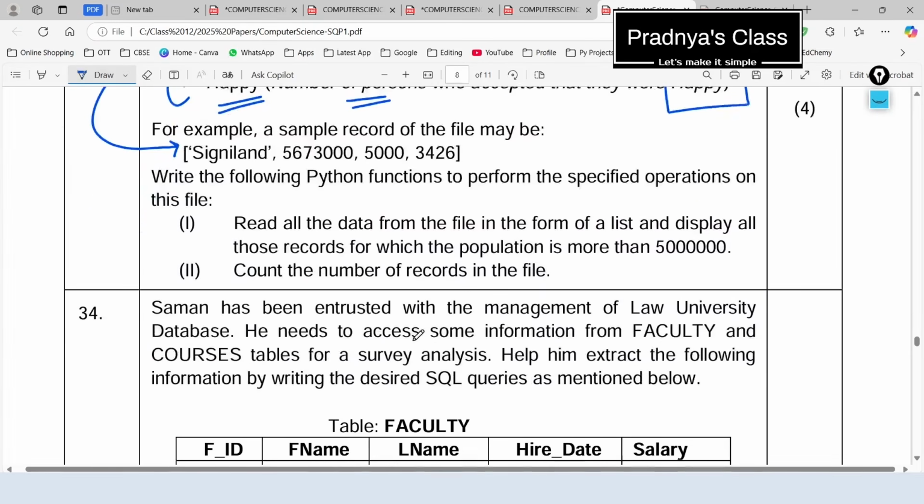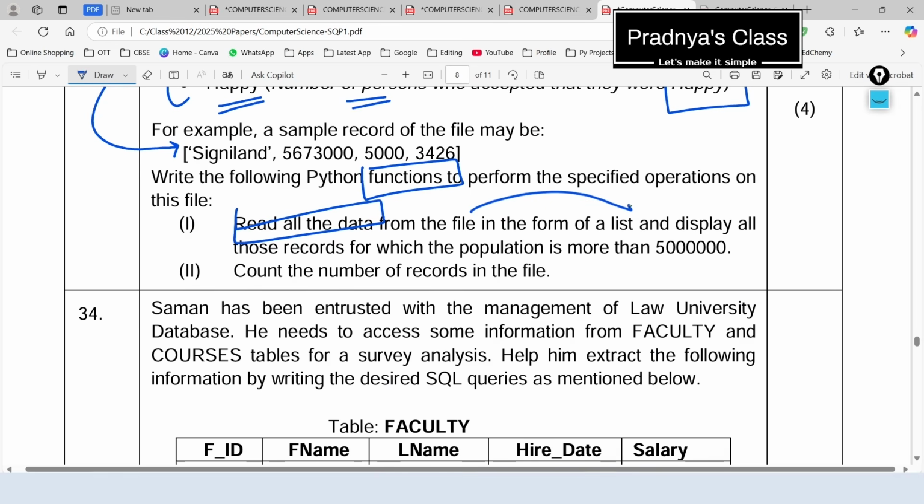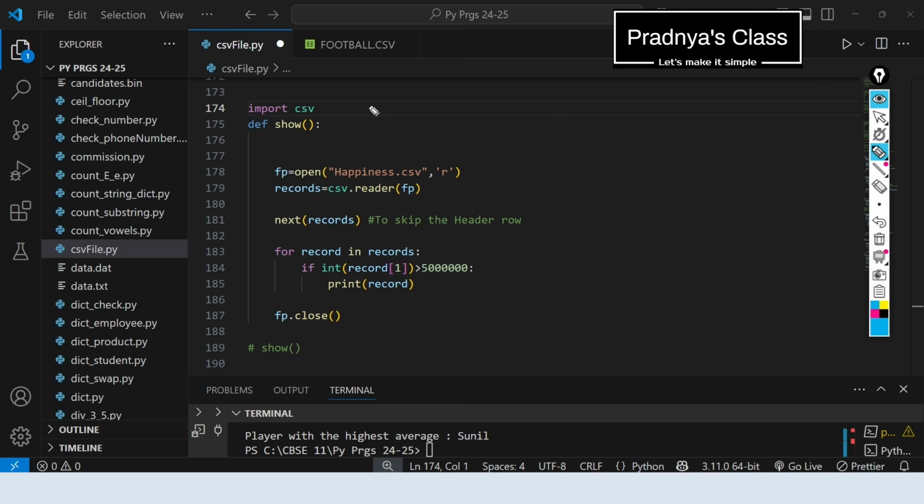Now let's check out what we need to do. We need to write a function to read all the data from the file in the form of list and display only those records for which population is more than 50 lakhs. And in the second function, we have to count the number of records. This is very simple. If you can do it yourself, give it a try.